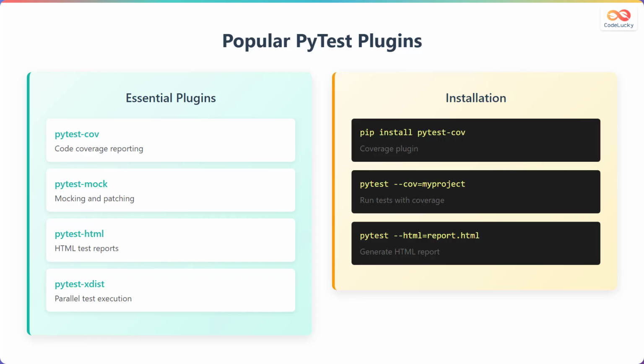To install these plugins, use pip install pytest-cov for the coverage plugin. Run tests with coverage using pytest --cov=myproject. Generate HTML reports with pytest --html=report.html. These plugins significantly enhance PyTest's capabilities for professional test automation.